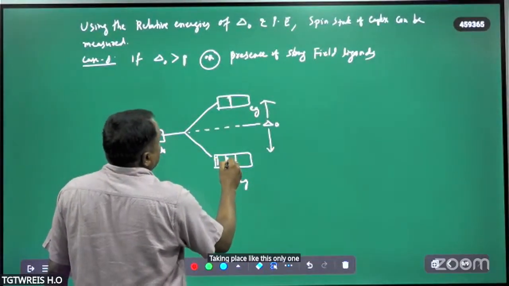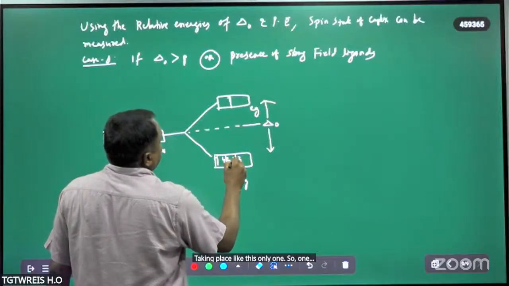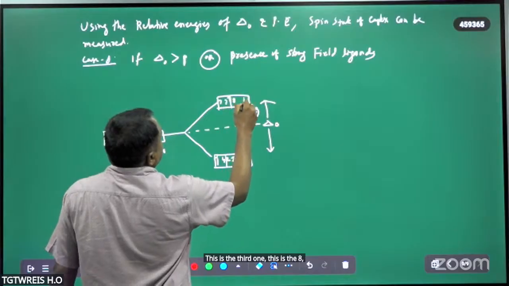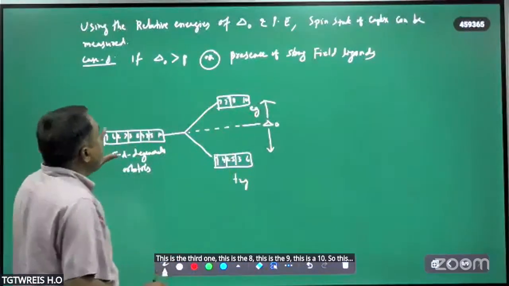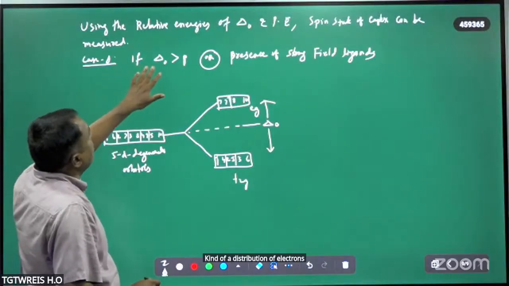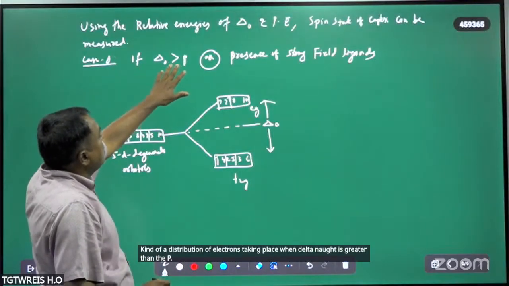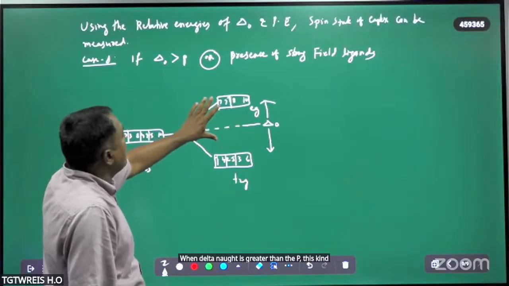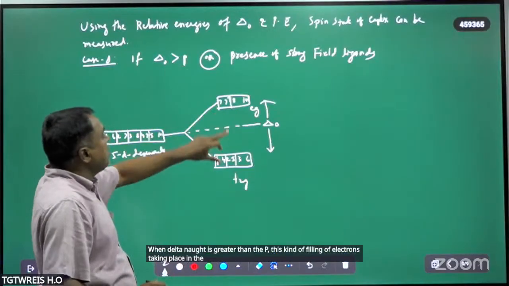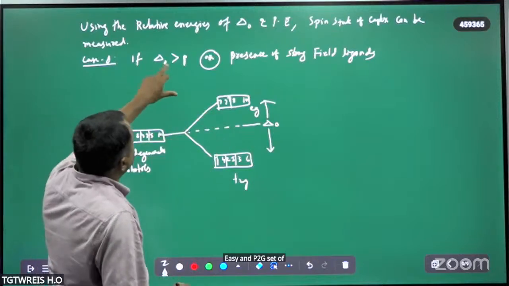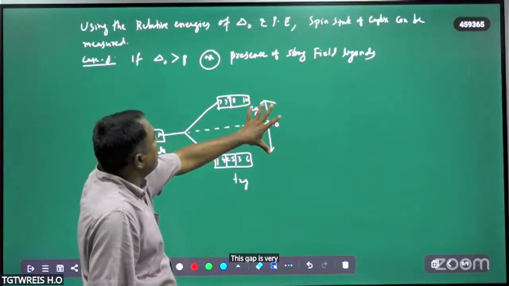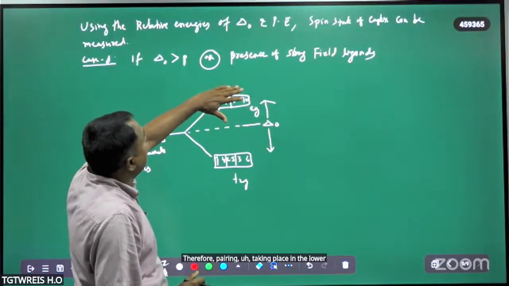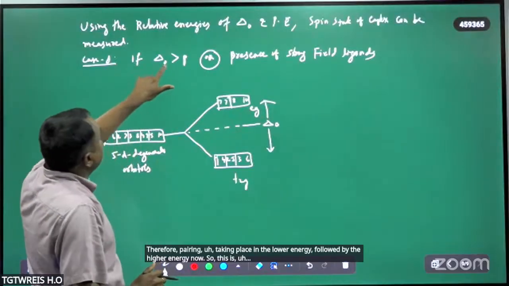So 1, 2, 3, 4, 5, 6. This is the 7. This is the 8. This is the 9. This is the 10. So this kind of distribution of electrons takes place when delta naught is greater than the P. When delta naught is greater than the P, this kind of filling of electrons takes place in the EG and T2G set of orbitals because this gap is very high. Therefore, pairing takes place in the lower energy followed by the higher energy. So this is delta naught greater than the P.